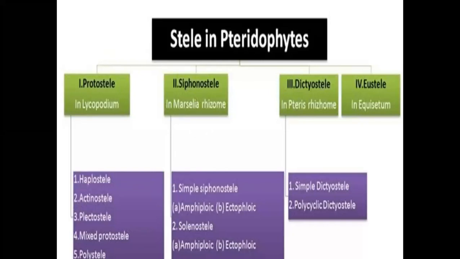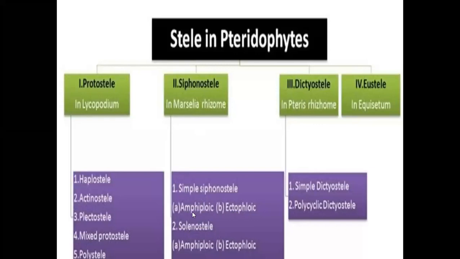Based on the arrangement of phloem, the siphonostele is again divided into two types: simple siphonostele and solenostele. Simple siphonostele is again divided into two types: amphiphloic siphonostele and ectophloic siphonostele.